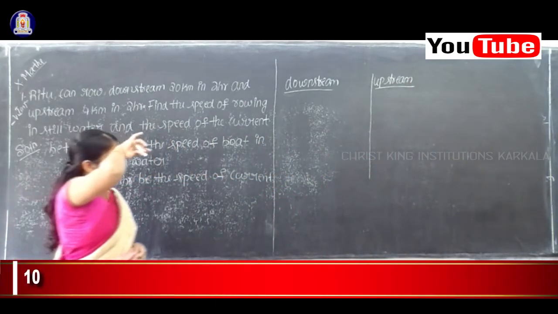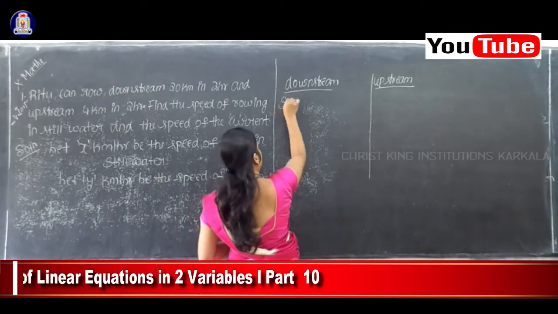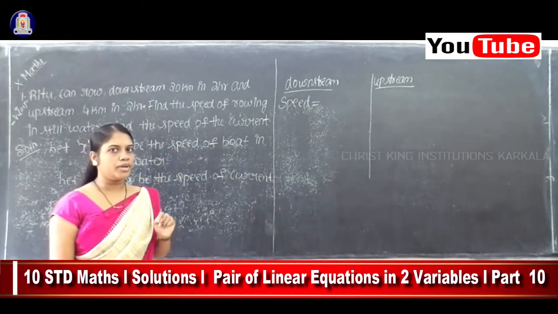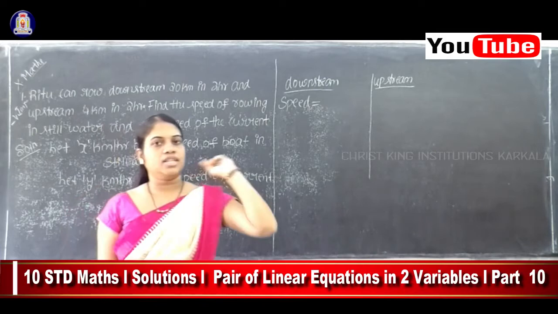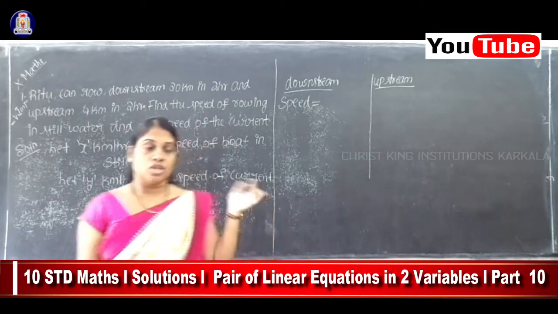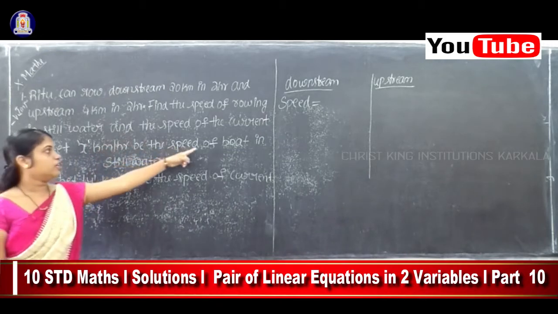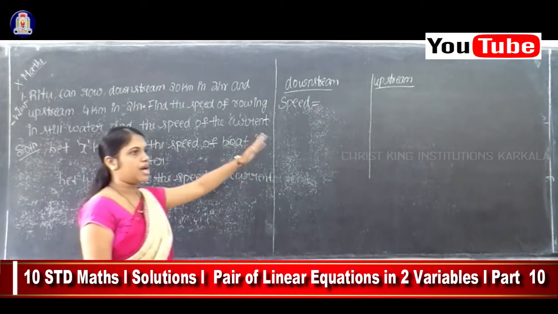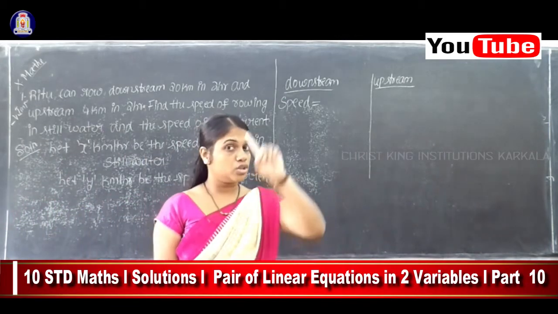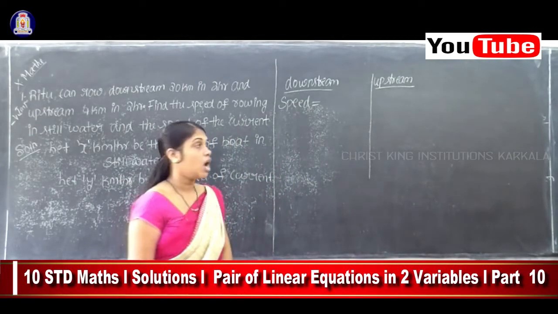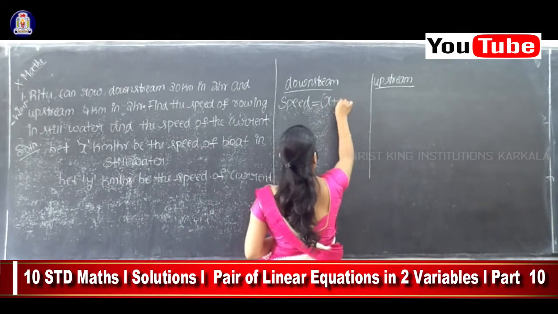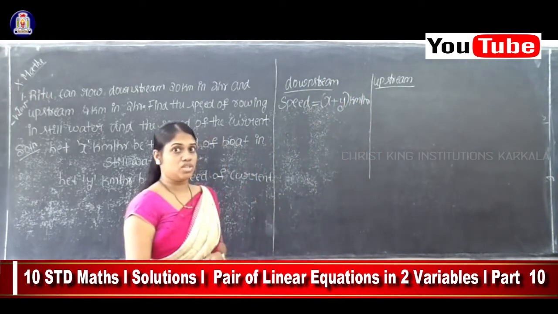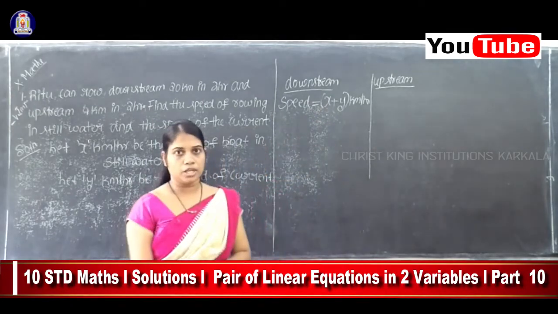First for the downstream, I'll write the value of speed. See students, downstream means what? Once again recall, the boat and the stream are both moving in the same direction. The speed of the boat is x, the speed of the stream is y. Since both are moving in the same direction, the speed will increase. So in the case of downstream, our speed is x plus y kilometer per hour.